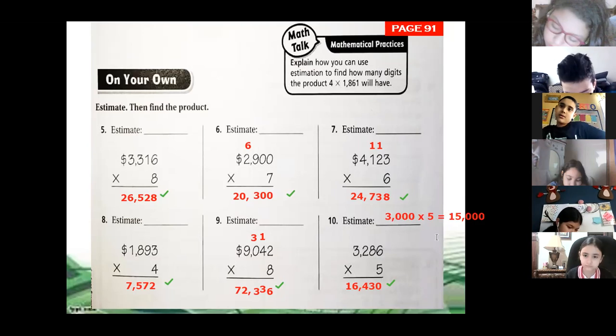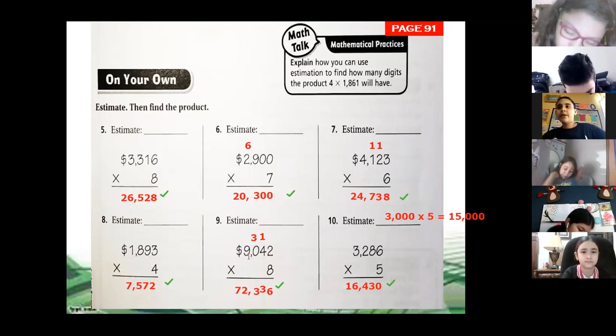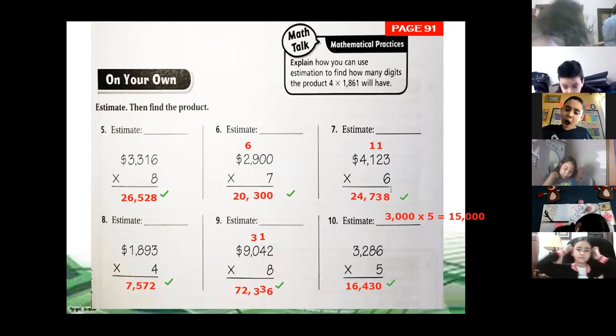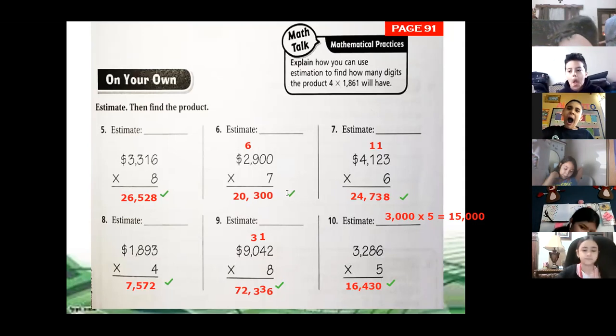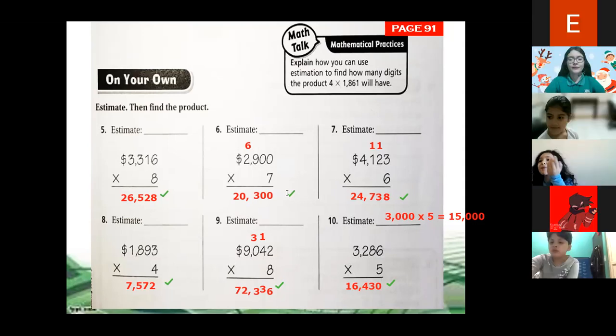So that is the way that we can find the estimate. In this case, this one is going to be 9,000 times 8, 4,000 times 6. But it's not too important. What I want to know is that you multiply these numbers.